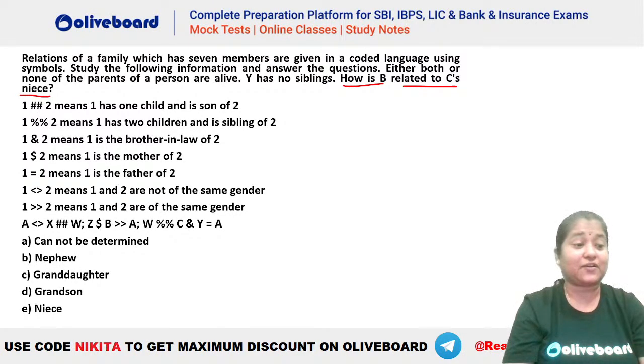Acha, chalo, let's try it out. Okay, let's see how this particular question has to be done. We are taking some time in here, so let's try, right?